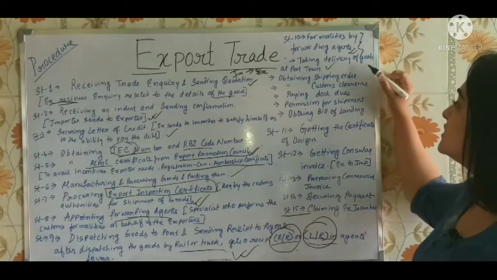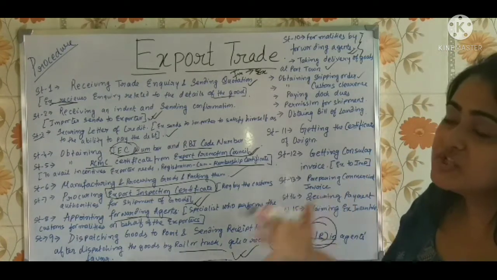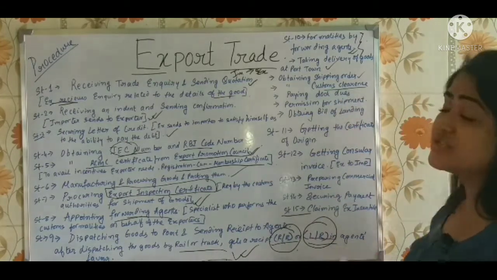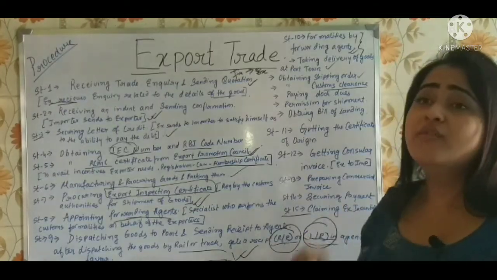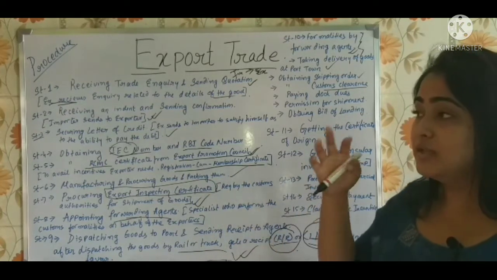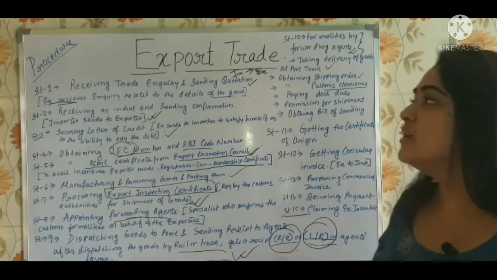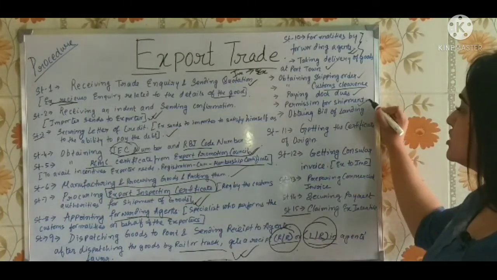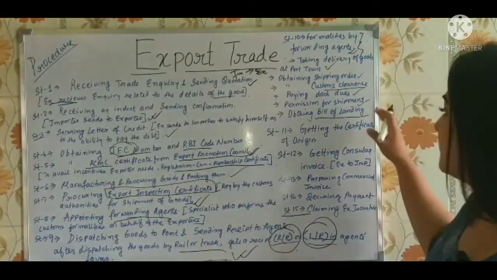Now the second one is they will have to obtain the shipping order. Your product is going to be shipped, so you need the shipping order. The third one is obtaining customs clearance. Very important. If the custom clearance is not provided, then the goods cannot be exported. There will be custom officers who will inspect the goods, and they will give you the custom clearance. Then paying the dock dues, important. Then permission for shipment and obtaining the bill of landing, where they are going to land. So obtaining the bill of landing.